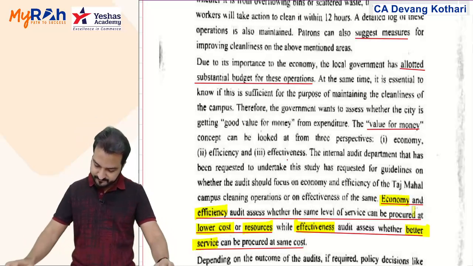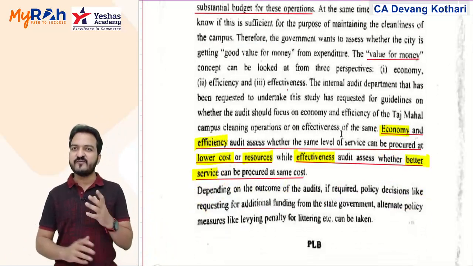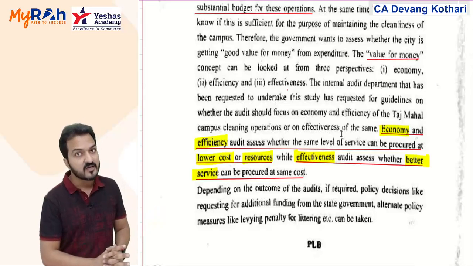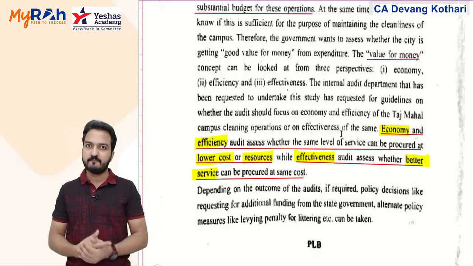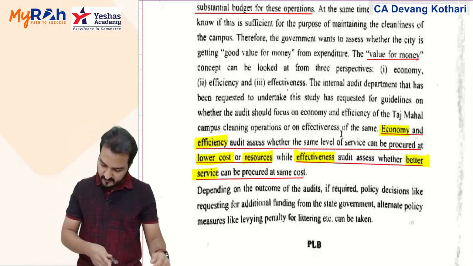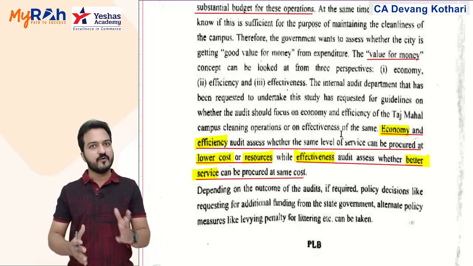So they are confused whether they should focus on lowering the cost and lowering the resources, or should they focus on improving the services of cleaning. Both will be exact opposite situations. Anyways, when you recommend, you have to recommend that it should be a balance of all the things together.